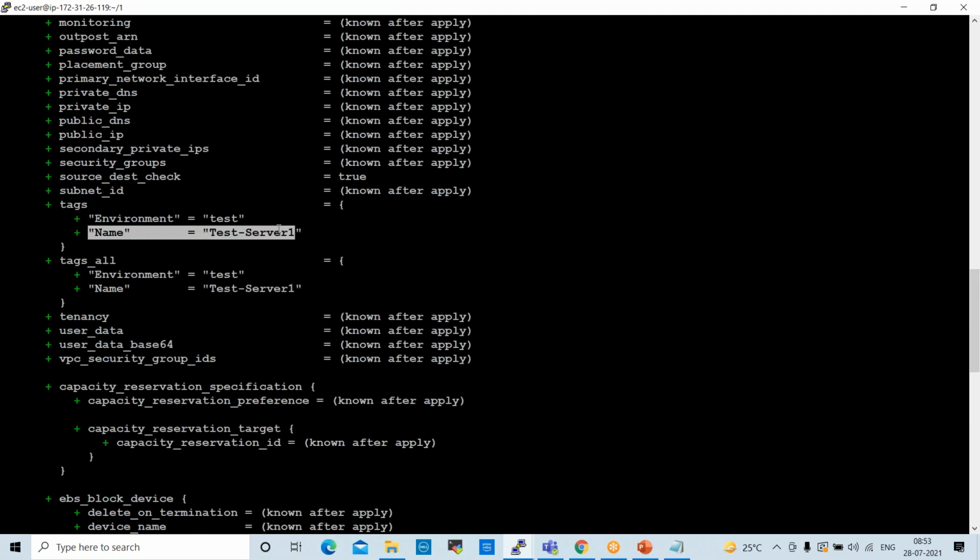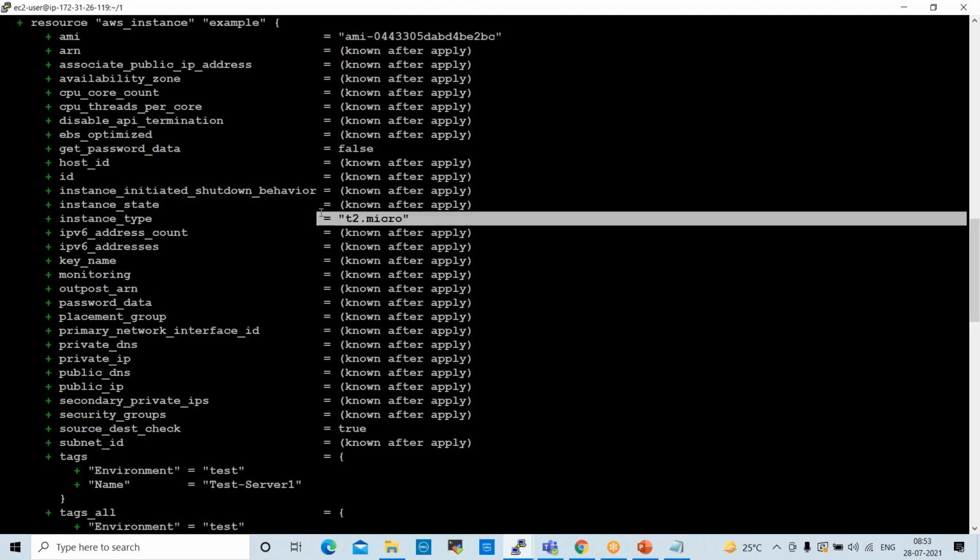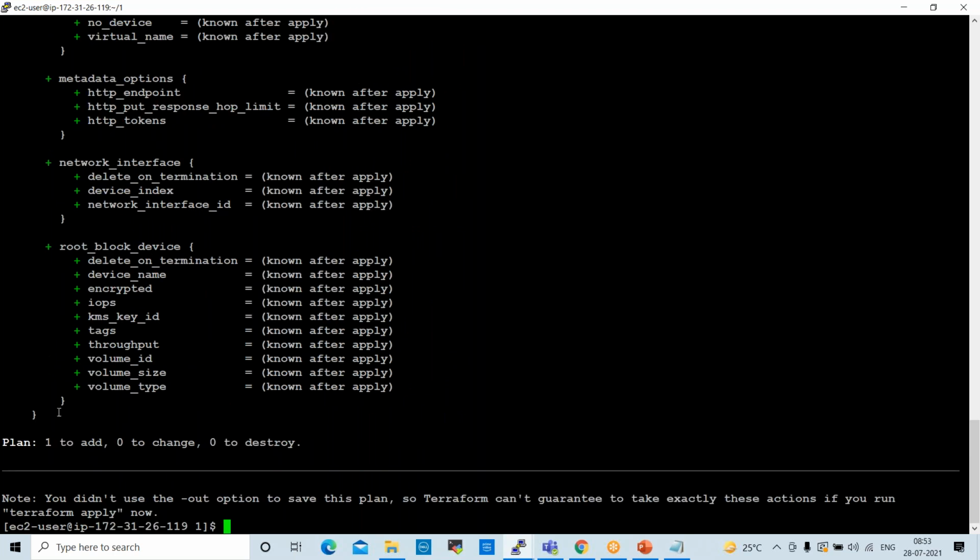T2 micro, we are going to create a T2 micro instance, right? And also the plan says 1 to add, 1 instance we are going to add. Okay, 0 to change, 0 to destroy. We are adding 1 instance here. Now we can apply. Once we check the plan, we can directly apply. Apply means creating the instance.